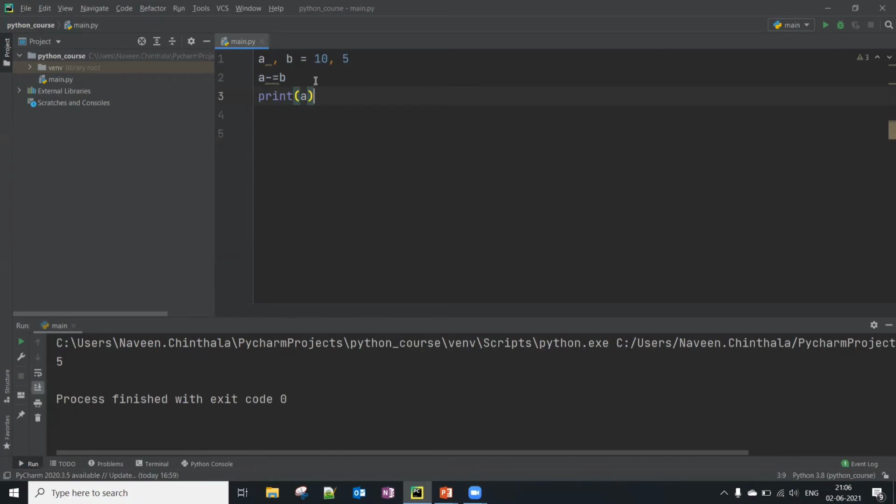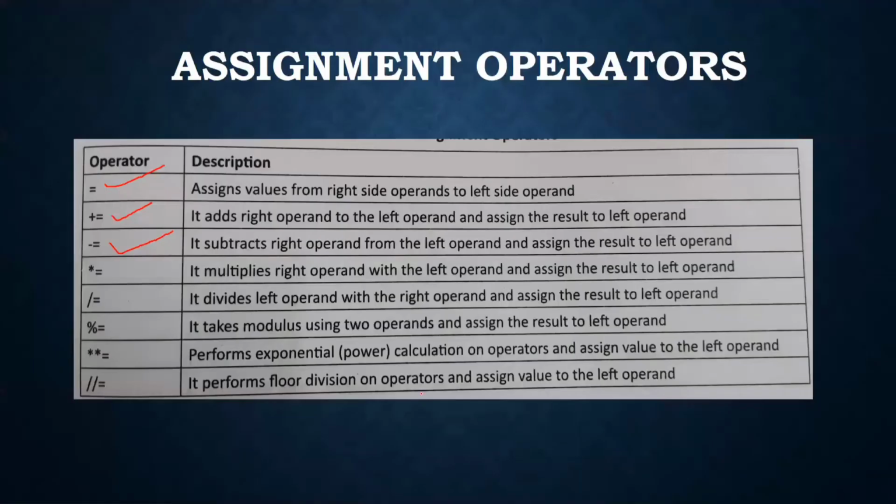That means it has assigned the value 5 to the A variable. And similarly, you can do the product also. This is A equals to A star B. Should give 50. Okay, now it has given 50. Similarly for others also.